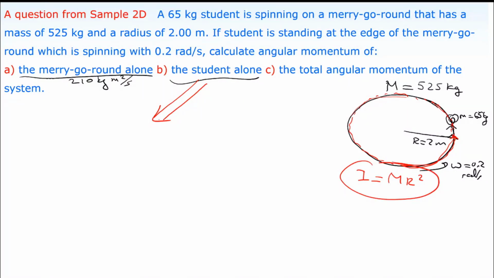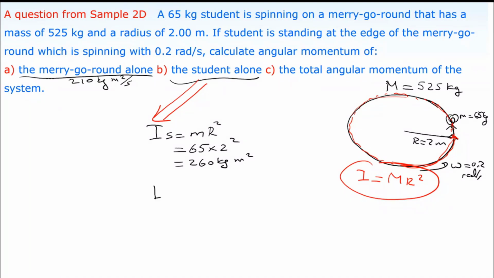So the student's moment of inertia about an axis, now let's calculate it. I student is equal to the mass of the student multiplied by the radius of the circular path of the student squared. The mass of the student is 65. R is 2, but square of 2. So we can calculate the moment of inertia as 65 multiplied by 2 squared, which is 4, which is equal to 260. 260 kilogram meter squared is the moment of inertia of the student on this circular path.